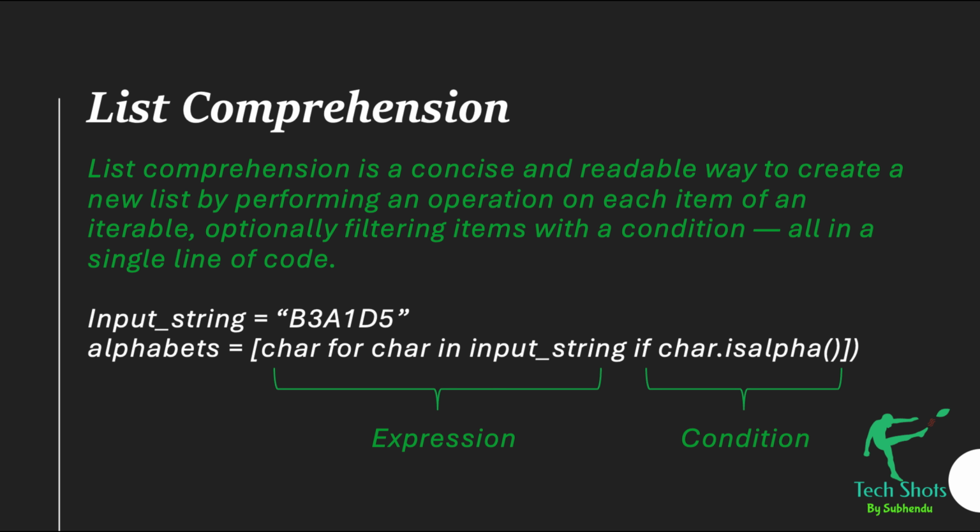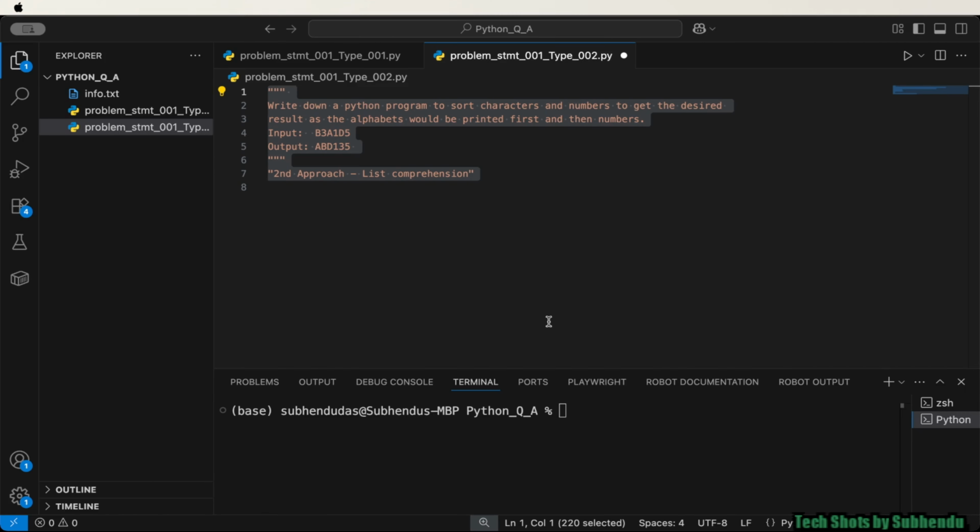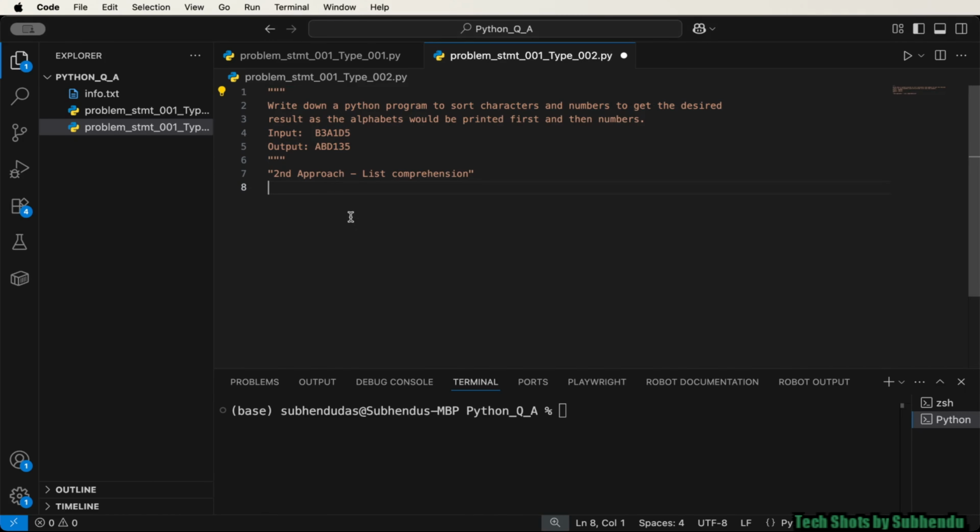Now let me show you a practical example so that you would get the actual idea of it, right? First of all, we need to create a variable to store the input string. And the input string is B3, A1, D5, right? Now let me create one more variable for alphabets.